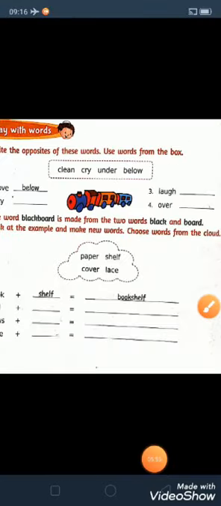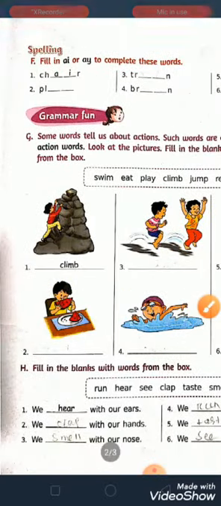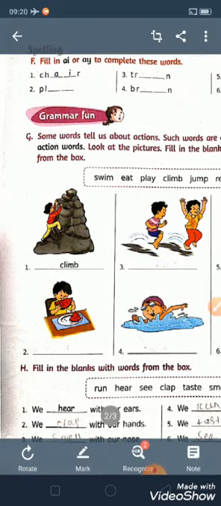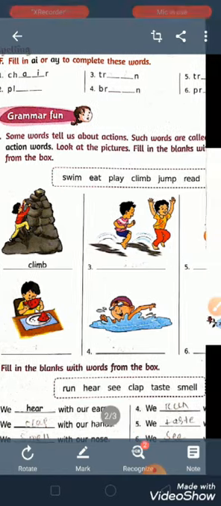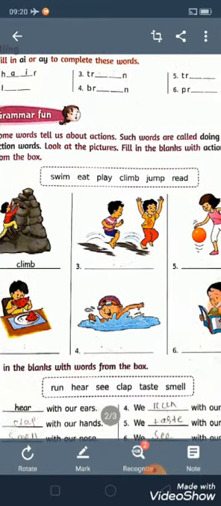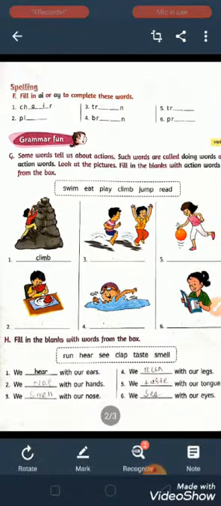Okay children, that's it. Okay children, now we came to the next one, that is question number F. Fill in AI or AY to complete these words. AI means how you pronounce it, A, and AY means A. Okay, Y will be silent there. Okay children, AI means A and AY means A. Y will be silent here. So let us start.